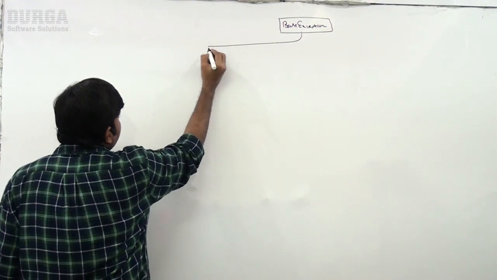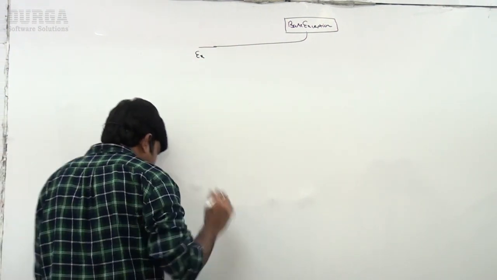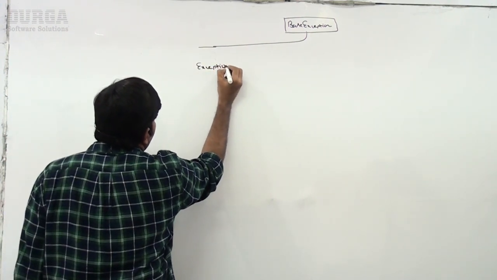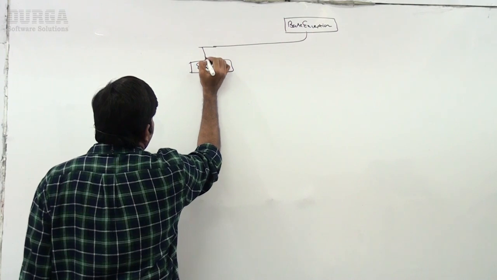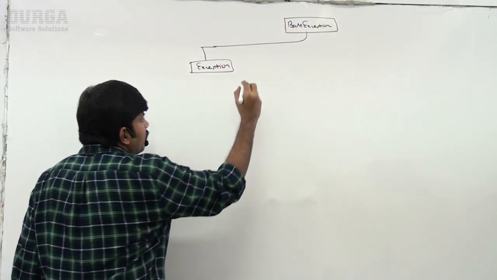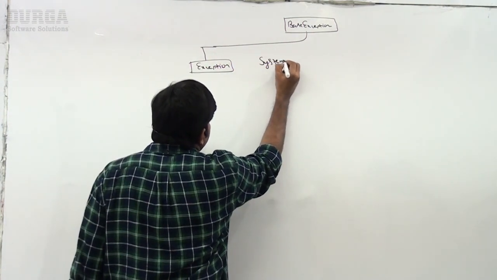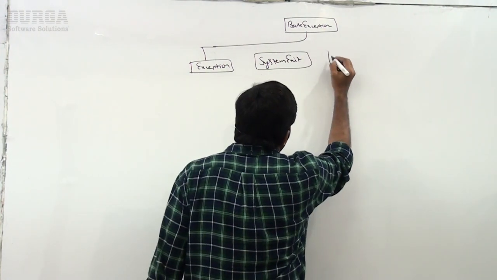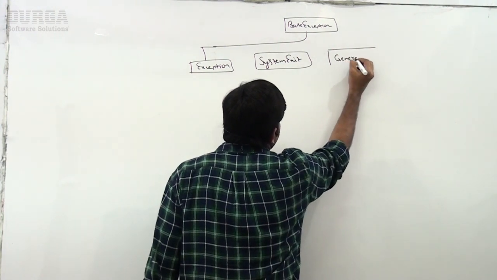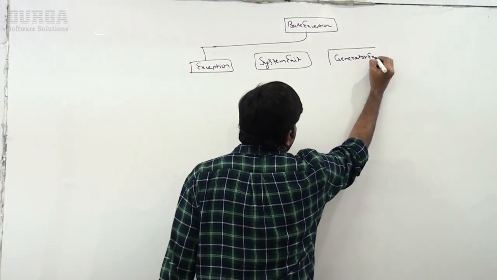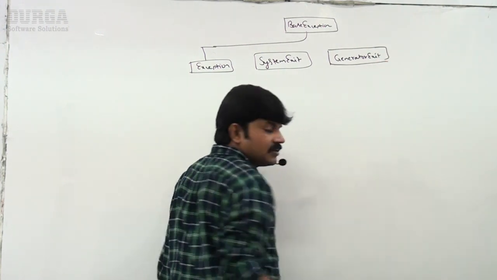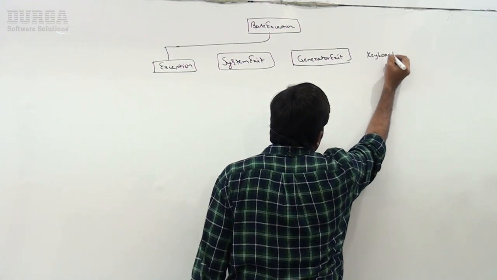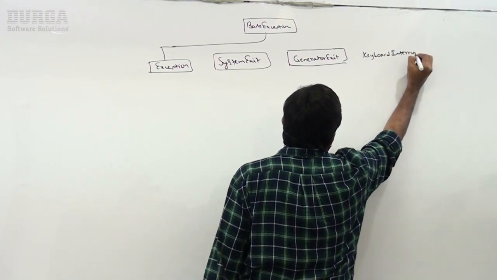One child class is Exception. Remember, it is the child class of BaseException. Similar to Exception, SystemExit is another child class. Next, GeneratorExit is another child class. Next, KeyboardInterrupt is another child class.